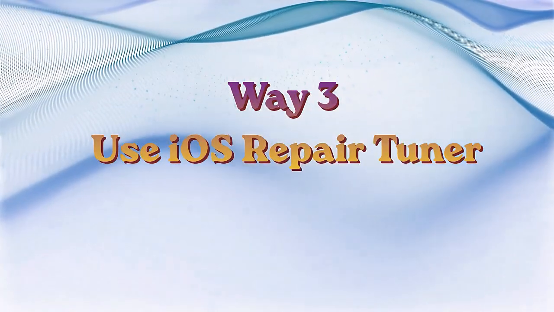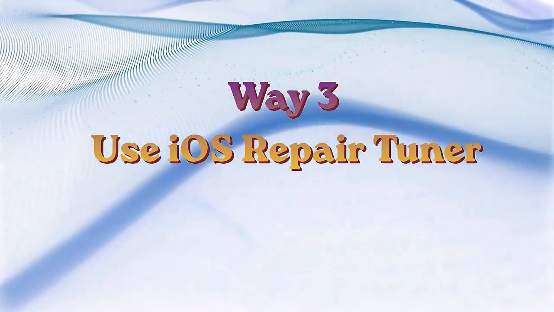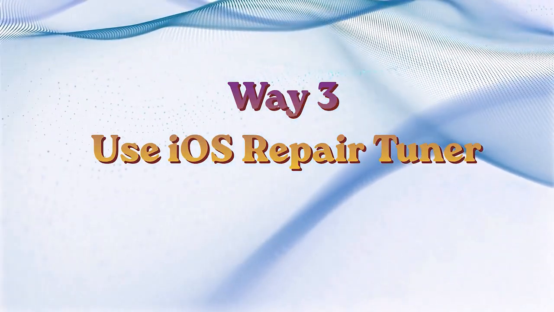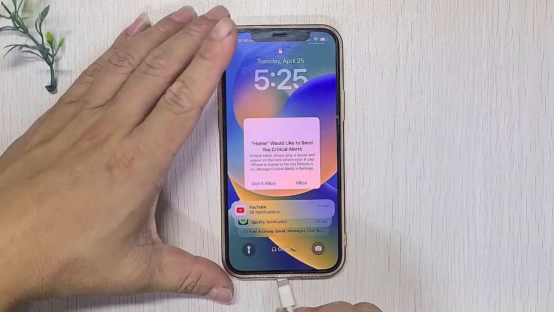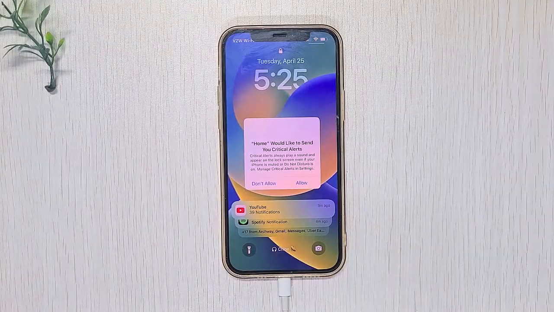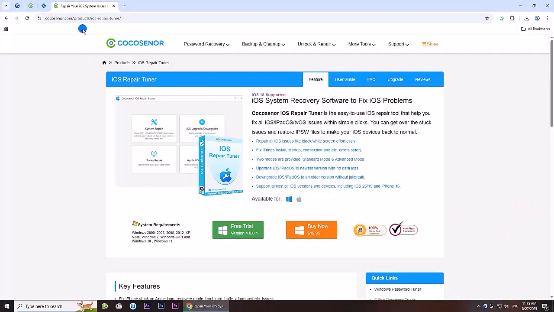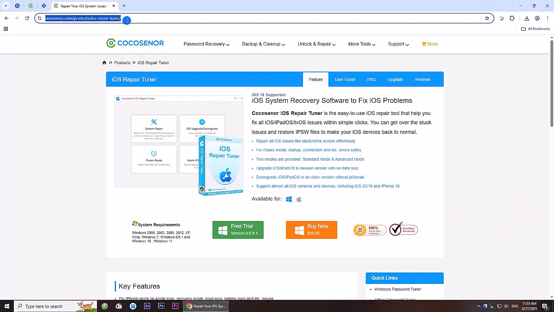Way 3: Fix Home Critical Alert with iOS System Tuner. Connect your phone to the computer via cable. Coco Senor iOS Repair Tuner is a reliable iOS repair tool which can help fix various iOS issues. You can use it to fix an iPhone stuck on the Home Critical Alert screen. Just download and install it on your computer.